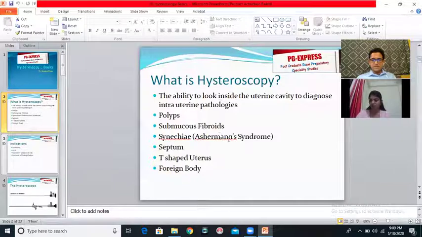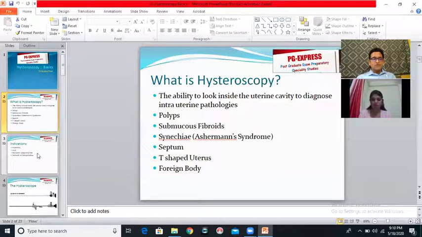That's a single N, I'm sorry, it's not a double N. Septum, T-shaped uterus, and foreign bodies. By far, these are the only pathologies that you will commonly find inside. Uncommon pathologies are a lot. We are not really concerning ourselves with them right now.